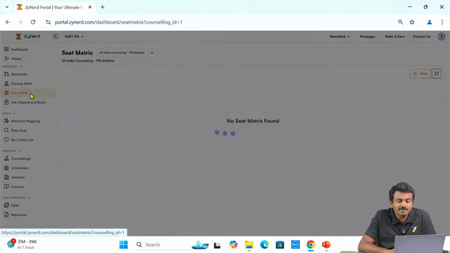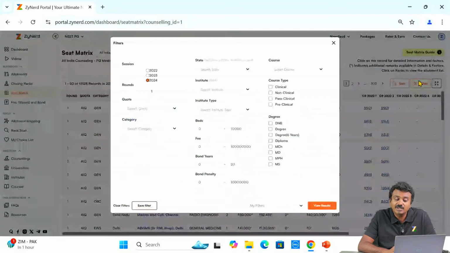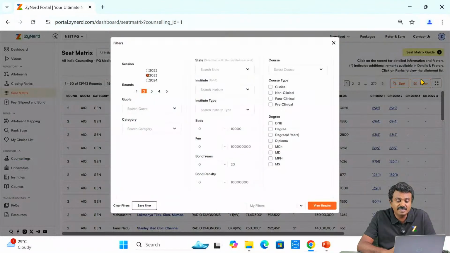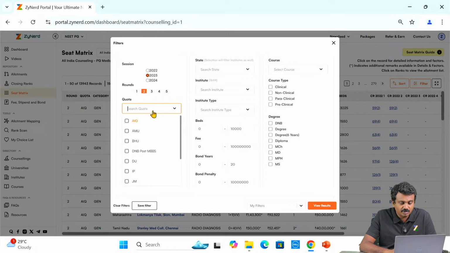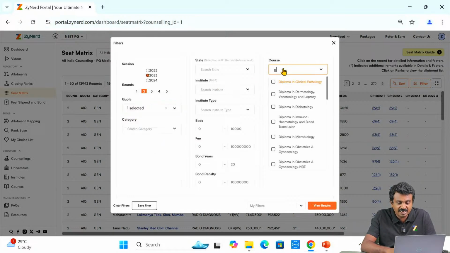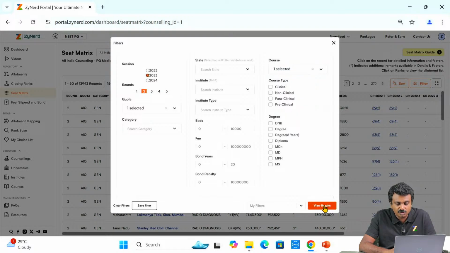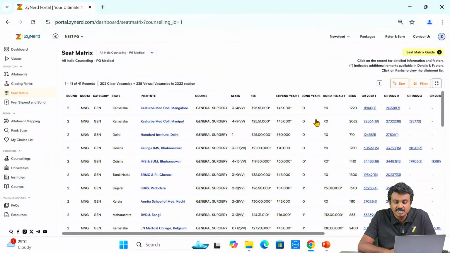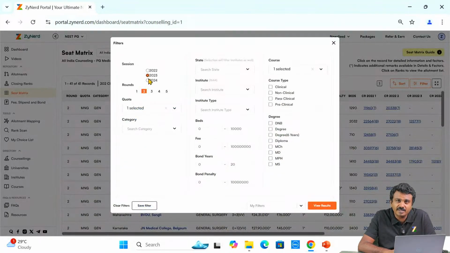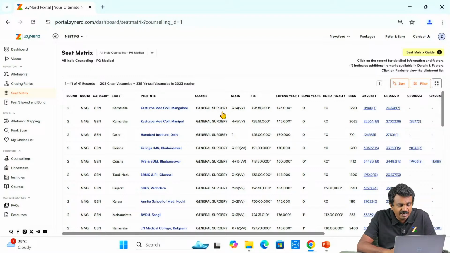I have to go to the seat matrix of 2023. Which year? 2023. And which round? Second round. That will give me some intimation, not exact information, but that will give me some information on what has happened. So here again I will go to quota as MNG and course as general surgery. So this will give me all the Kasturba, all the courses available, and I see that in round 2 of 2023, round 1, those 7 candidates joined. In round 2 of 2023, these were the virtual vacancies.